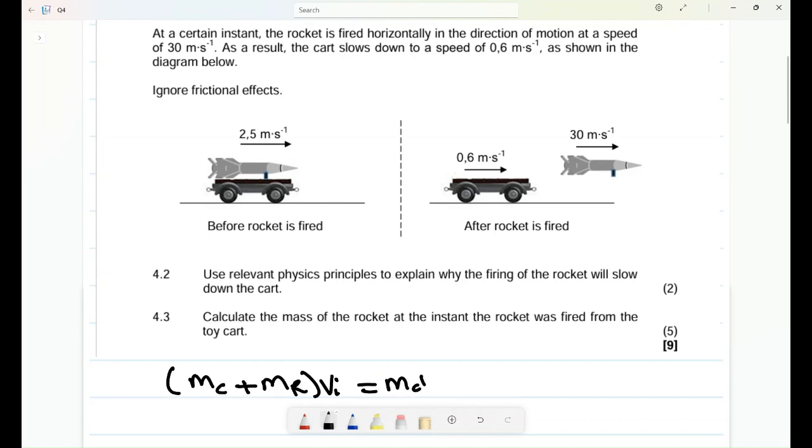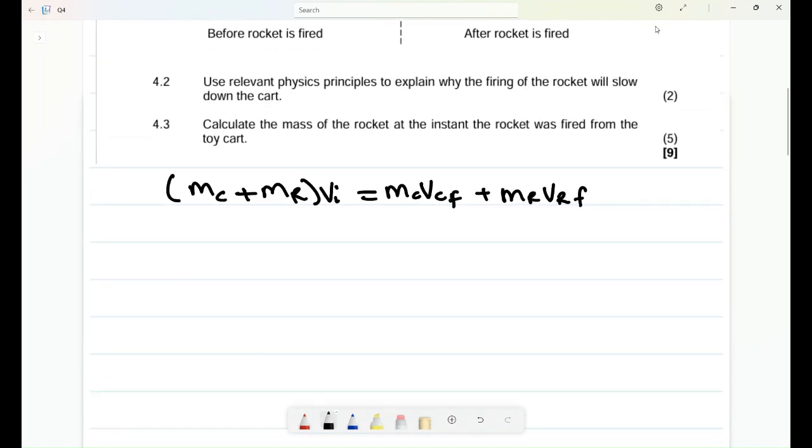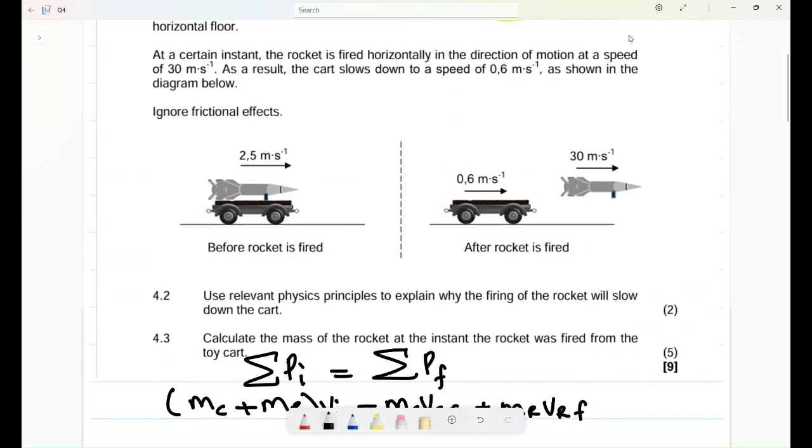You can say mass of the cart times velocity of the cart final, plus mass of the rocket times velocity of the rocket final. Can you see now? This is 1 mark, okay? But you can also start here. The sum of momentum initial, or before the collision, is equal to the sum of momentum after the collision, okay?